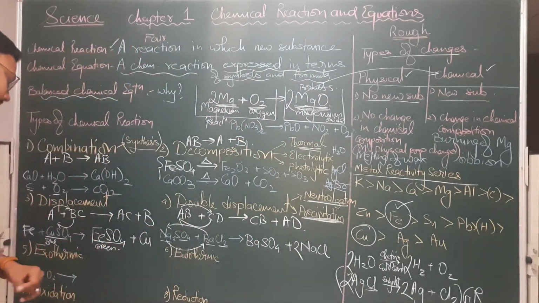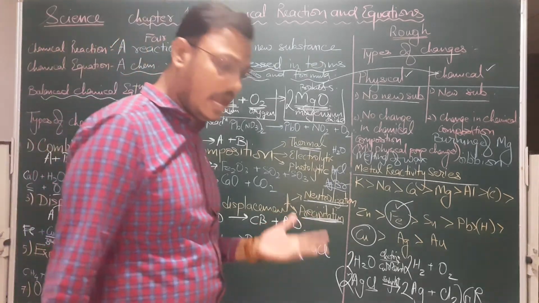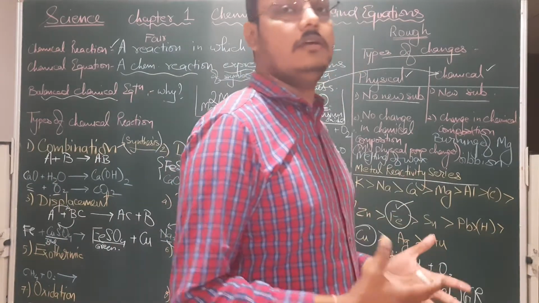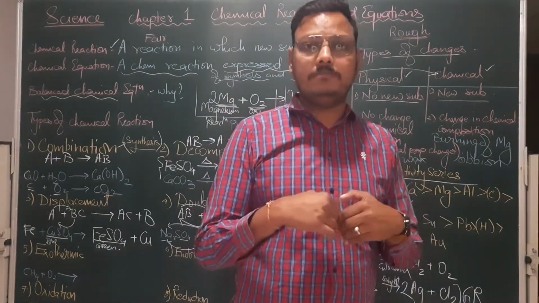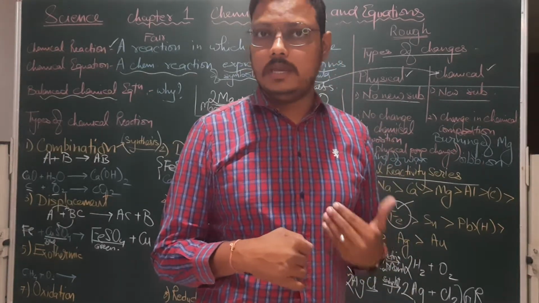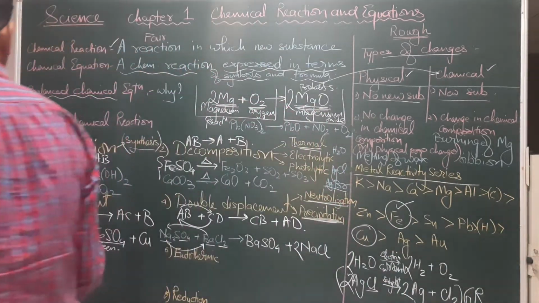Now moving ahead, exothermic reaction and endothermic reaction. Exothermic reaction, a reaction in which heat energy is liberated, we call it exothermic, and one in which heat energy is absorbed is called an endothermic reaction. Example of exothermic, burning natural gas in air.